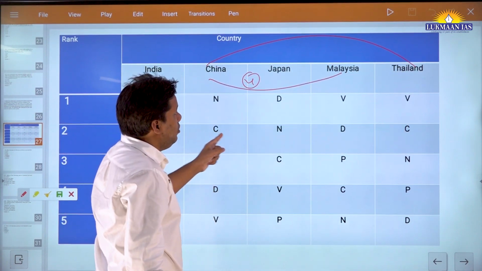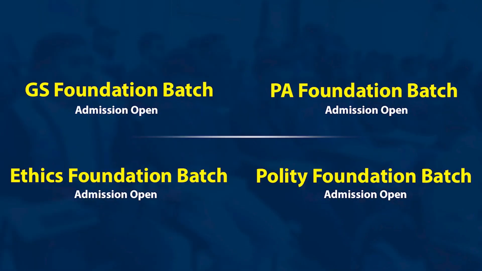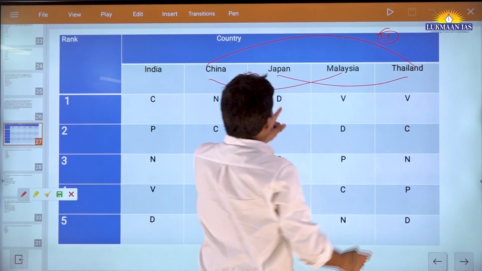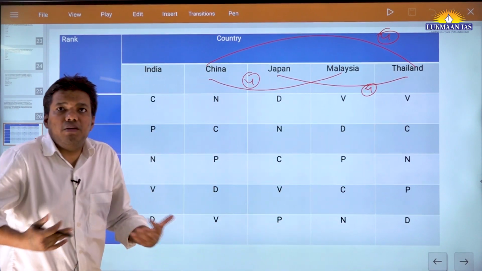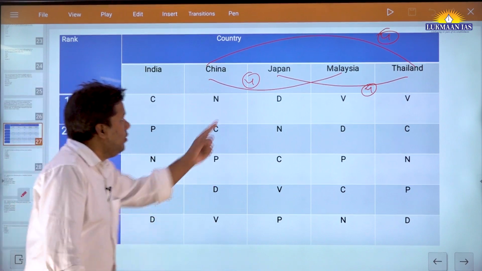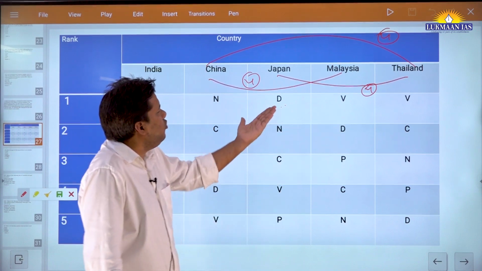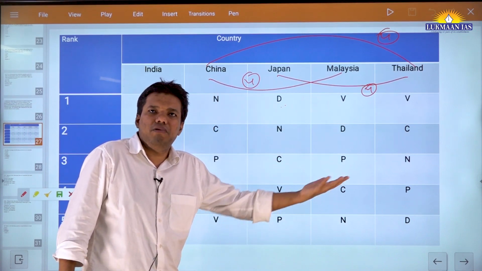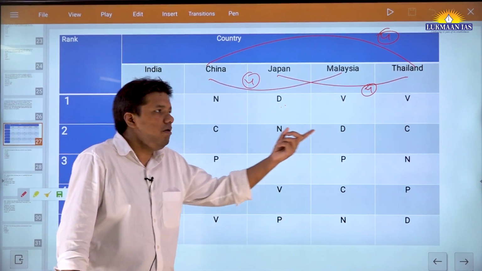China and Thailand. N is 2 difference. C is no difference. P is again 1 difference. D is only 1 difference. B, I will say again 4 difference. Right. So for the next option, I will go to Thailand and Japan. D, okay, again I will stop here because the maximum difference can be 4 only. Can you see the question seems lengthy, but it is easy if you know where to stop. Because the moment you saw D here, you will not check for others. Why? Because even if there is any other value, the final value you are going to consider is only 4.